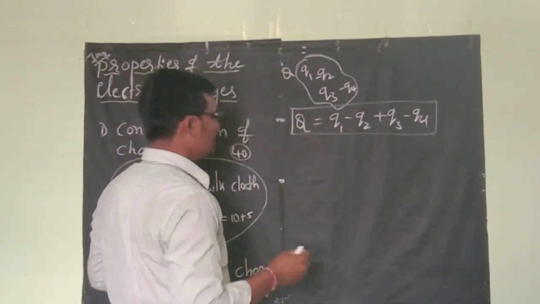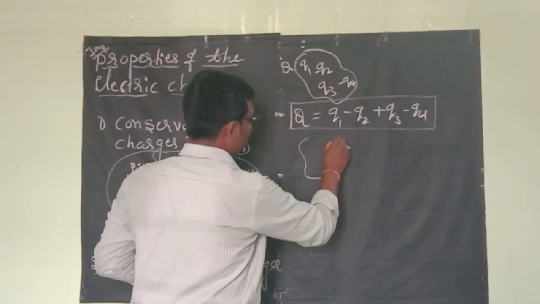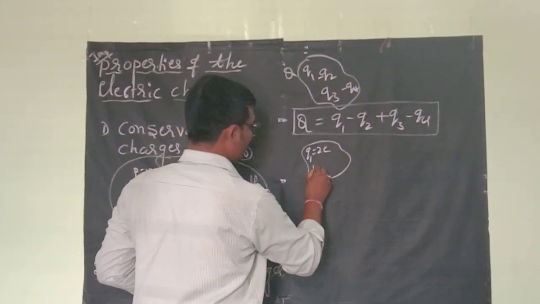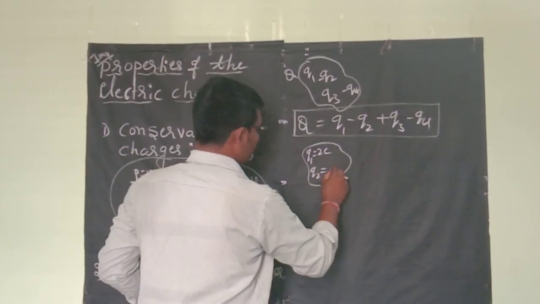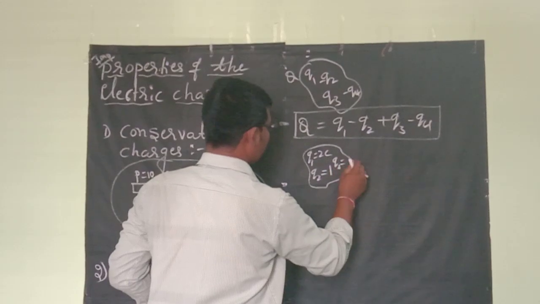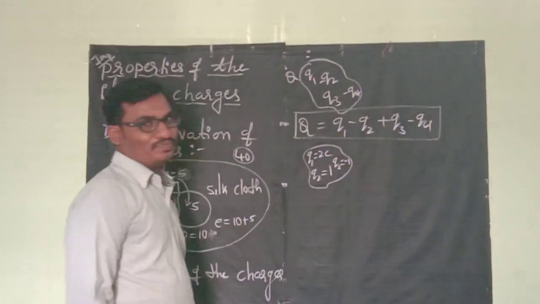Consider one example. A system consists of charges Q1 equal to 2 coulomb, Q2 equal to 1 coulomb and Q3 equal to minus 1 coulomb.